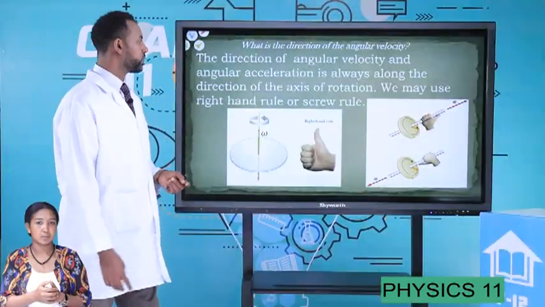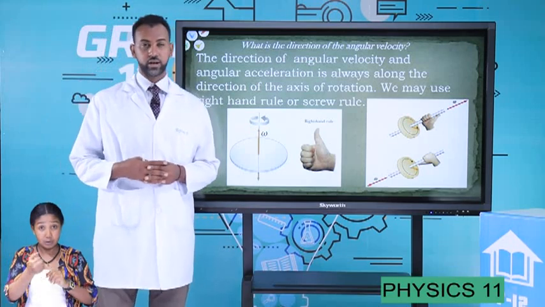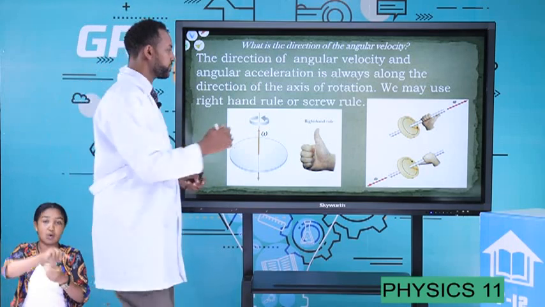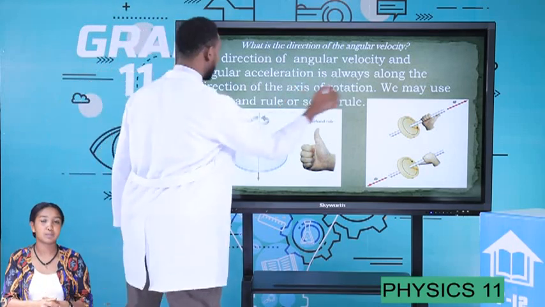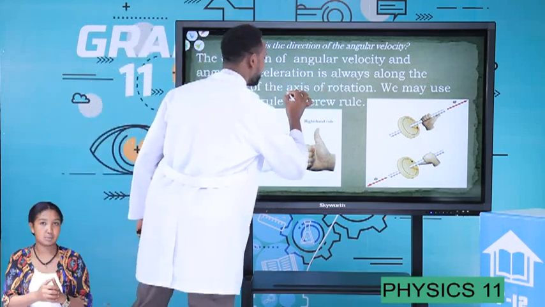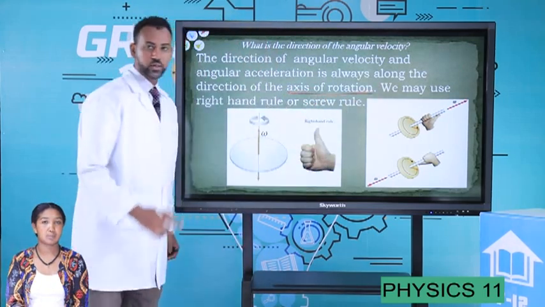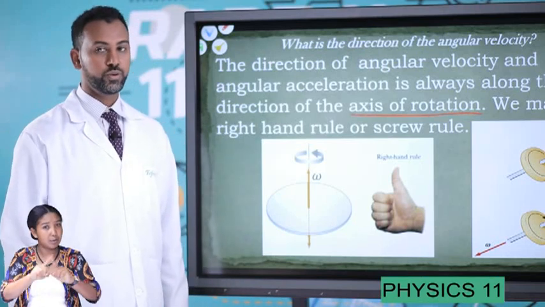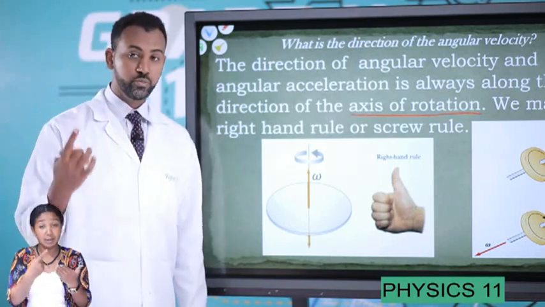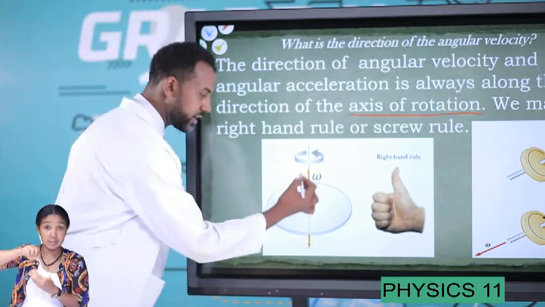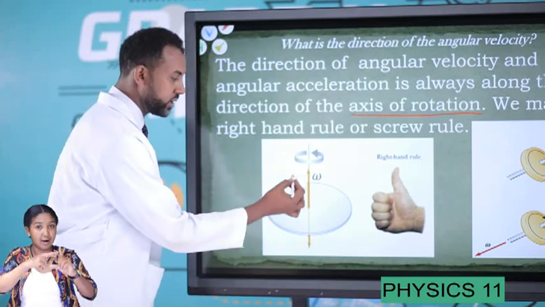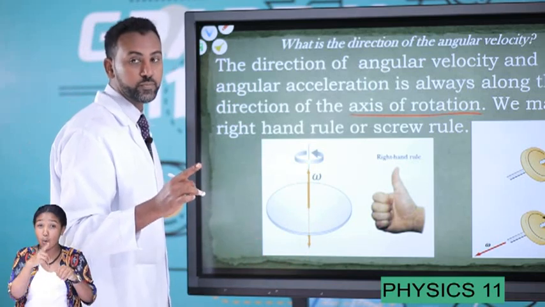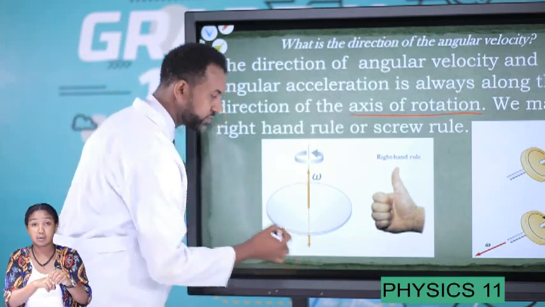And so on. Therefore, the direction of angular velocity and angular acceleration are always along the axis of rotation. They are always acting along the direction of the axis of rotation. Whenever there is a rotating object, previously we have mentioned different types of angular motion. Whenever there is angular motion, there is an axis and radius. Therefore, the angular velocity and angular acceleration are always acting along the axis of rotation.